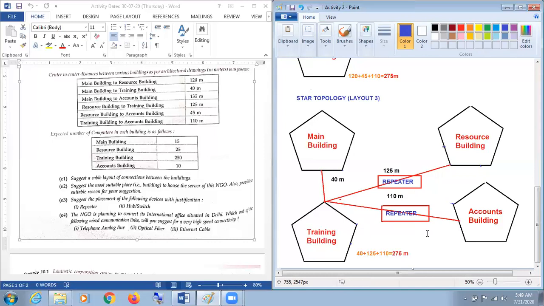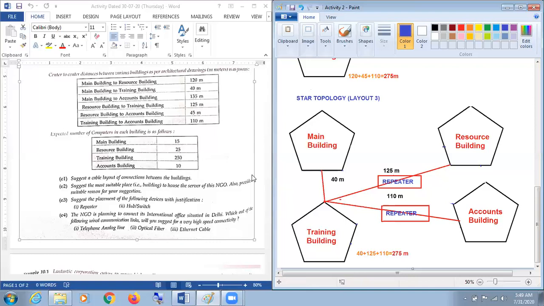The second thing is the hub and switch. Yesterday we also discussed the same concept, that hub and switch provide the facility to connect more than two computers within a particular building.